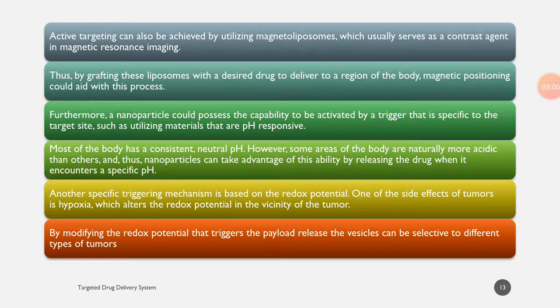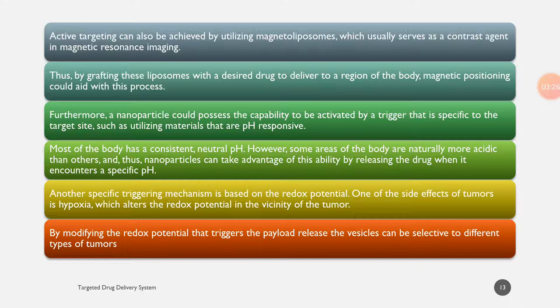Active targeting can also be achieved by utilizing magnetoliposomes, which usually serve as a contrast agent in magnetic resonance imaging, commonly known as MRI. Thus, by grafting these liposomes with the desired drug to deliver to a region of the body, magnetic positioning could aid with this process.